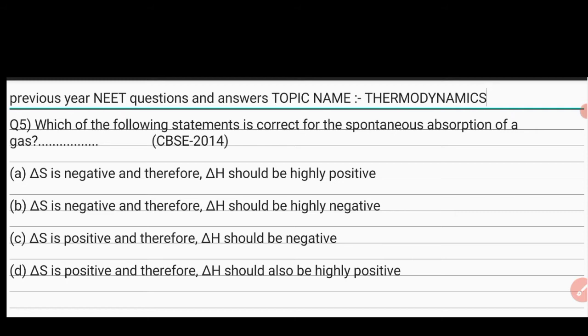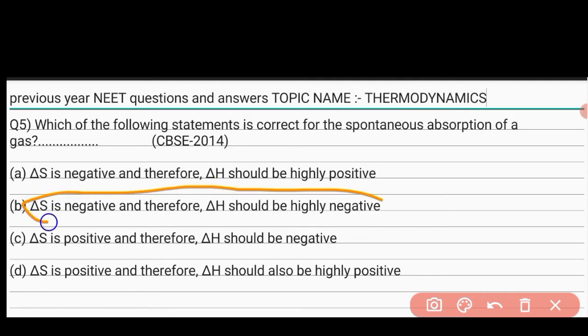C, ΔS is positive and therefore ΔH should be negative. D, ΔS is positive and therefore ΔH should also be highly positive. The correct option is B. ΔS is negative and therefore ΔH should be highly negative.